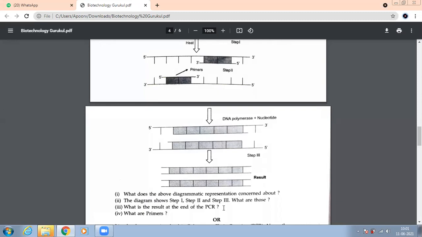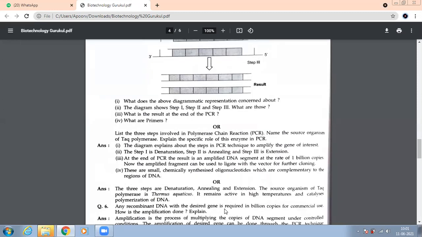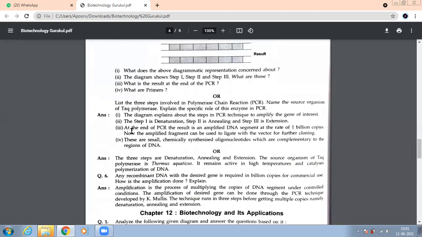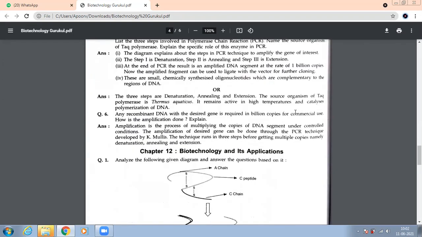Very, very good. What are primers? Foreign DNA. Yes, basically we attach them from outside. Good. So you have the 3 answers. Let's see, we had another question over here. List 3 steps involved in polymerase chain reaction. You already know the answer. The 3 steps of denaturation, annealing and extension.